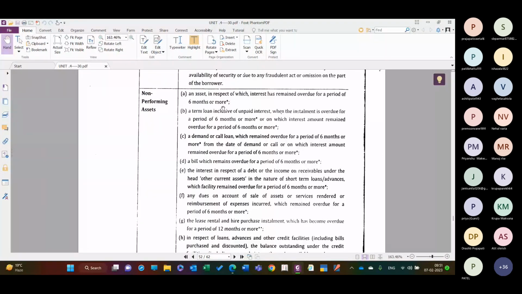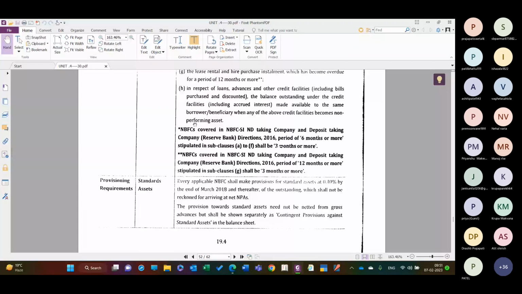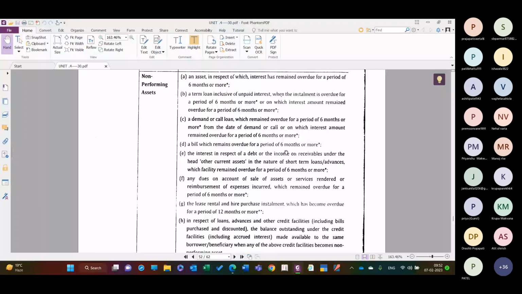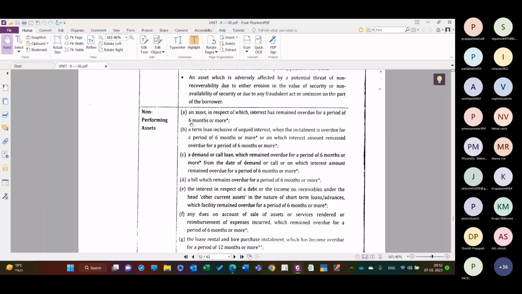So the asterisk says, NBFCs covered under the NBFC Systemically Important Non-Deposit taking company and Deposit taking companies Reserve Bank Directions 2016, the period of 6 months or more stipulated in subclauses A to F shall be 3 months or more. So now you do not have to read it as 6 months, but it is 3 months. All of you, I know that all of you know this, right? So it is only 3 months.